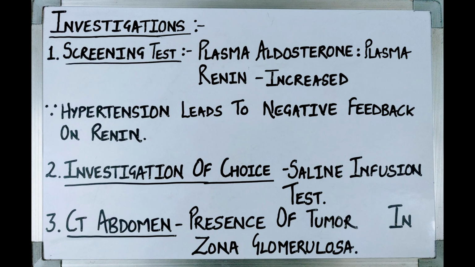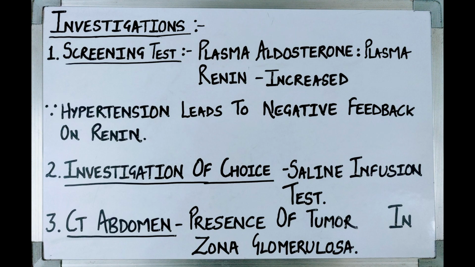Next, we are going to discuss the investigations that can be done to diagnose Conn's syndrome. First screening test that can be done is plasma aldosterone to plasma renin ratio, which will increase in Conn's syndrome because hypertension that occurs as a result of Conn's syndrome will lead to negative feedback on the renin, and the ratio of plasma aldosterone to plasma renin will be increased.